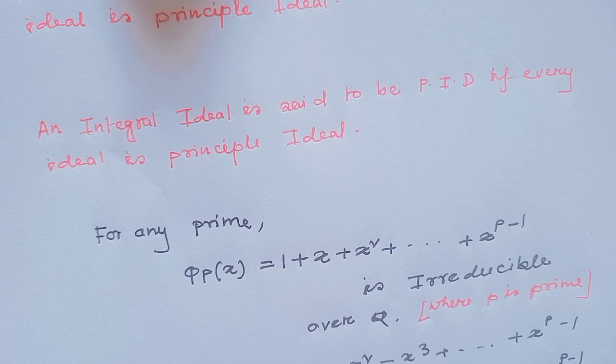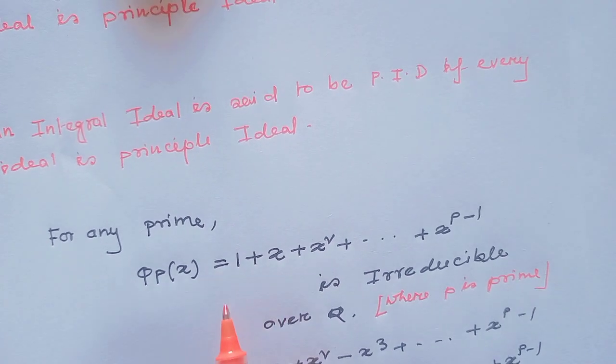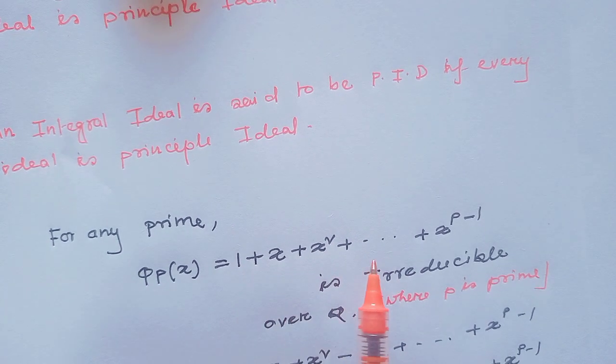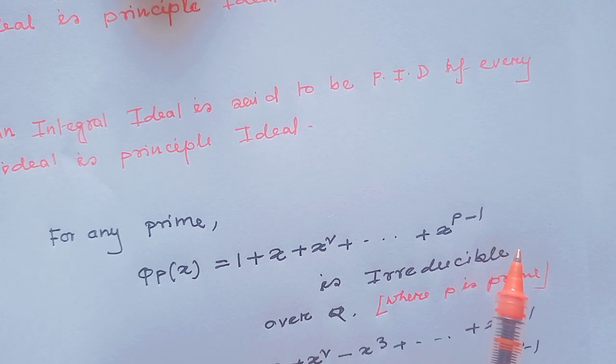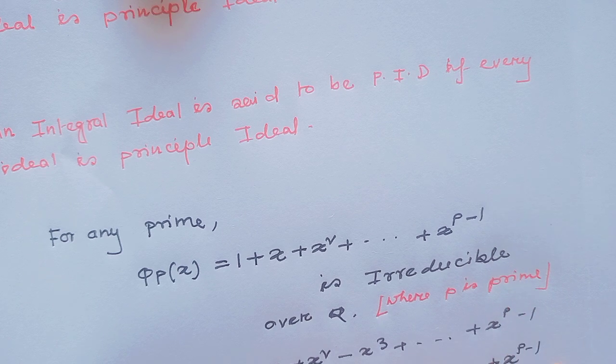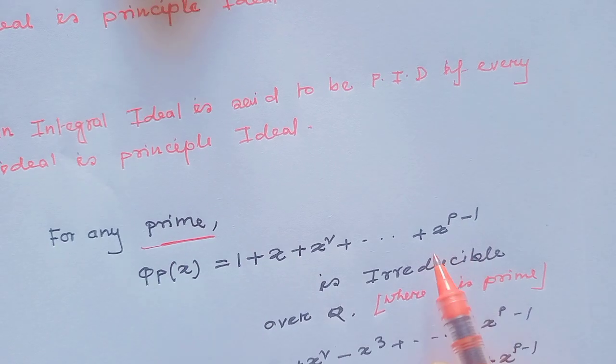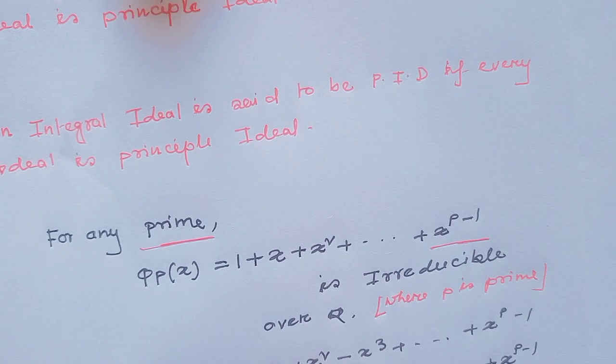Now I will say some irreducibility tests. The cyclotomic polynomial looks like this: 1 plus x plus x square up to x to the power p minus 1, and for any prime p, this polynomial is always irreducible over Q.